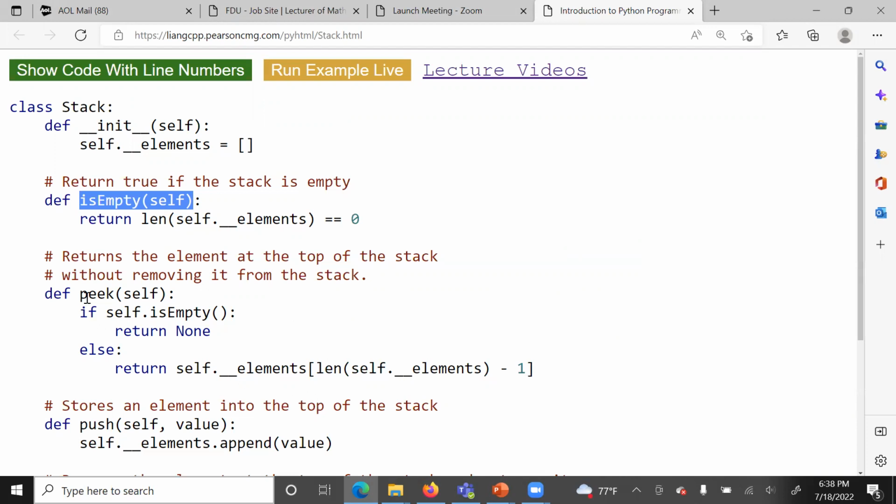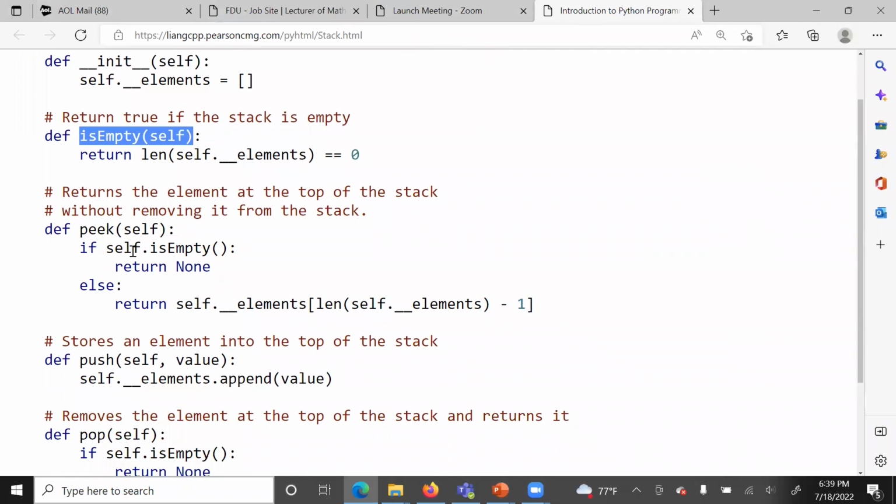Now next, we have a method to pick what is on top of the stack. So the first thing we do, we don't want to pick an empty stack. So we check if the stack is empty. If it's empty and it's true, we return none because there's nothing to pick. Otherwise, we are going to return the len. So if the number of items in the stack is 10, len self.element will give me 10. So it will be 10 minus 1. So the index will be 10 minus 1 because from 0 to 9 is 10. So here we are going to return the top.